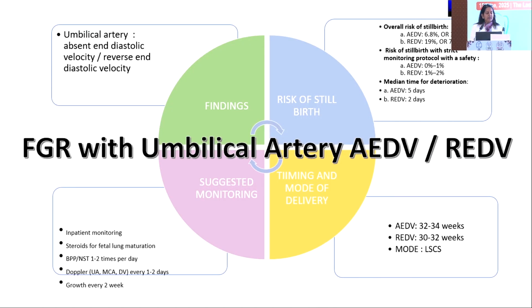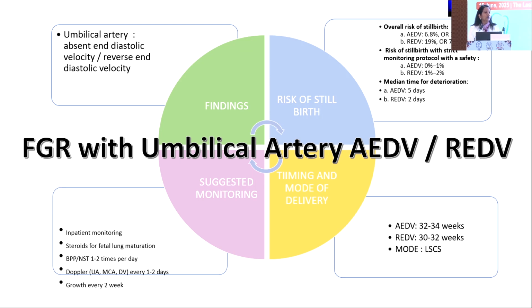The most important is FGR with abnormal umbilical artery Doppler. If there is absent end-diastolic flow or reversed end-diastolic flow, then the overall risk of stillbirth is quite high. The median time for deterioration for absent end-diastolic flow is 5 days and for reversed end-diastolic flow is 2 days. So this type of patient definitely needs inpatient monitoring. You need to consider steroids for fetal lung maturation.